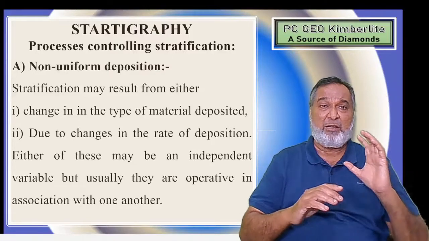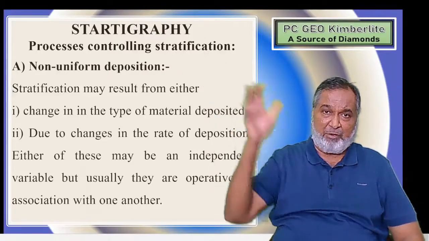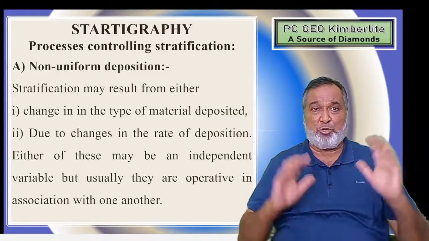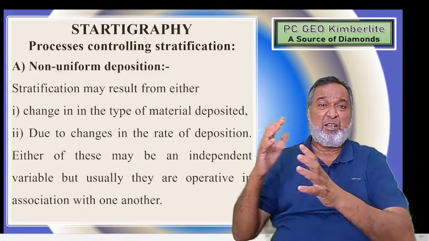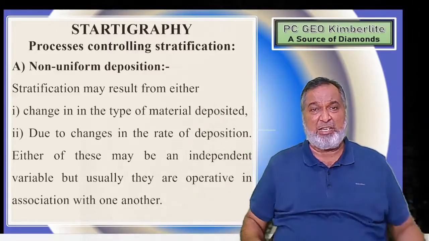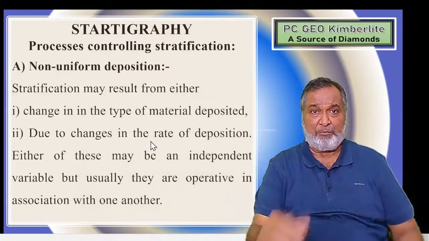So non-uniform material is deposited. Earlier, the material was coming from the granite terrain. Now the material is coming from the sandstone terrain. Due to that, we do not have homogeneity; inhomogeneity has been formed by the change in the type of material which is deposited.